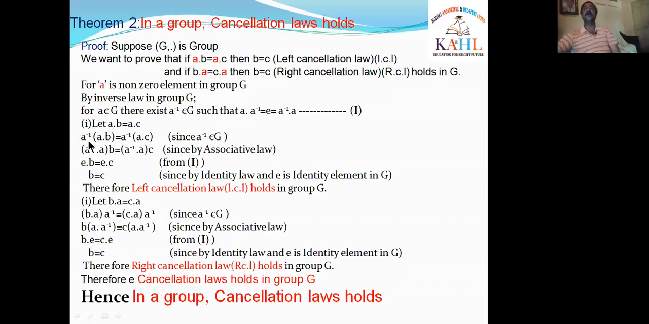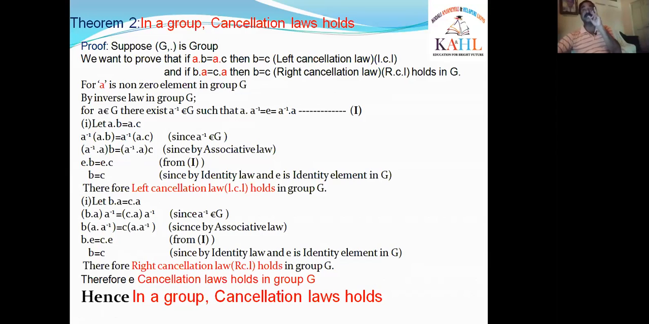That means all the elements are in G: A inverse, A, C, all the elements are in G. That's why, but G is a group. Group means 4 laws are satisfied in that group. G has 4 laws. What are they? Closure law, associative law, identity law, inverse law.